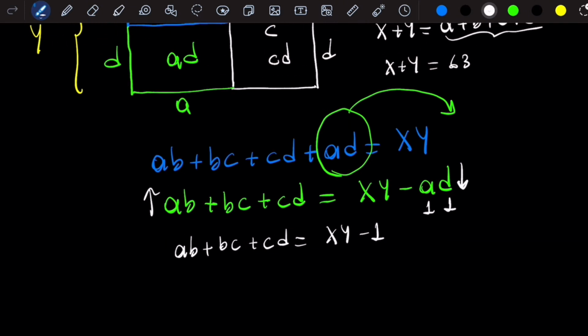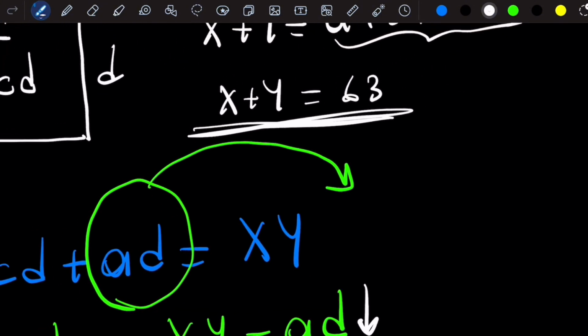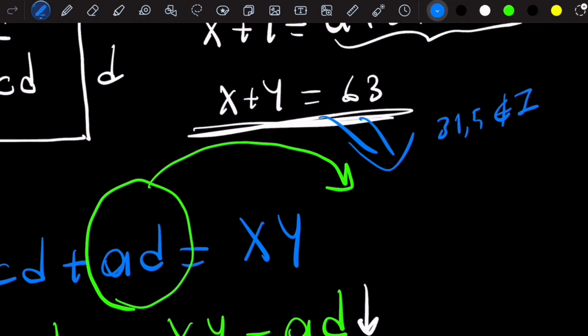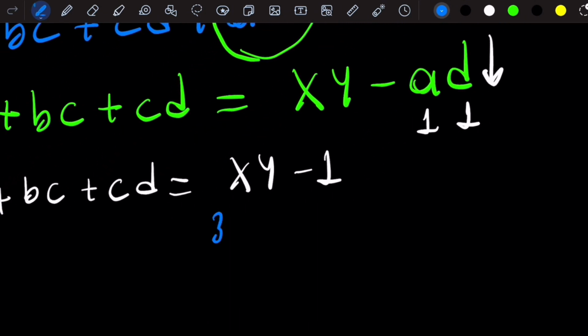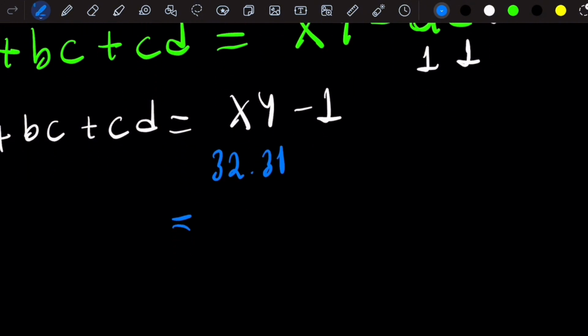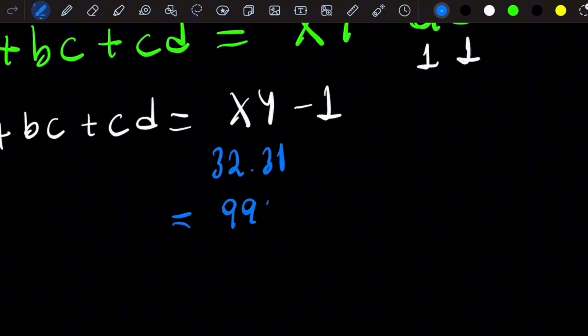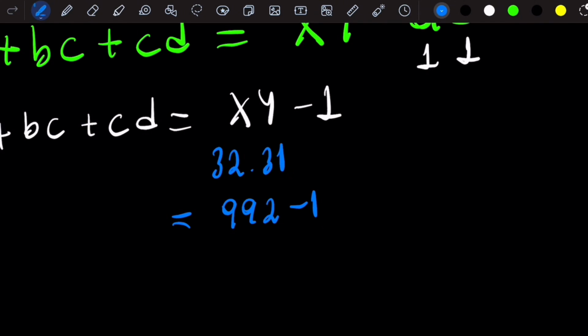Look at the number we wrote here. I'm trying to find the greatest value that X times Y can get, with X plus Y exactly 63. I might have to take the arithmetic average, but I can't because in this case 31.5 comes, and we can't choose this because it is not an integer. Then I can select these values successively. So what do I mean? I choose 32 for X and 31 for Y. What will the value turn into? 992, minus 1, and in this case our answer is 991.